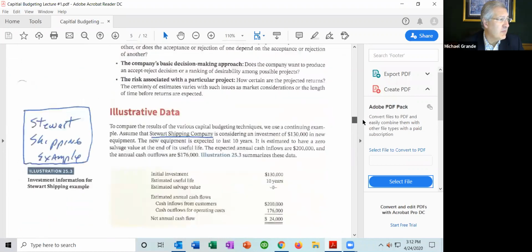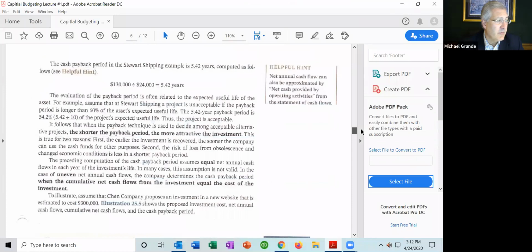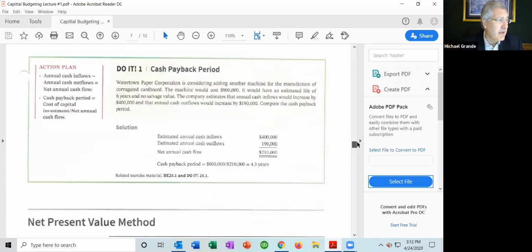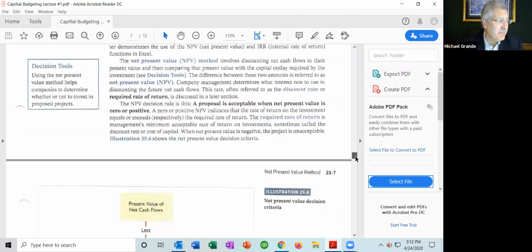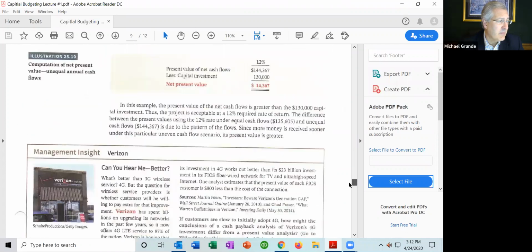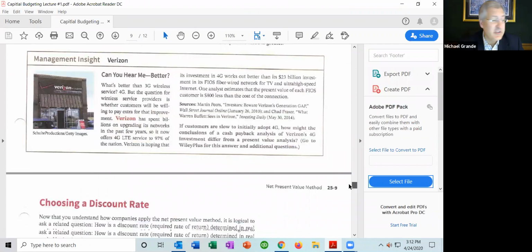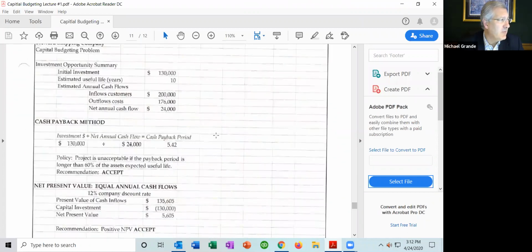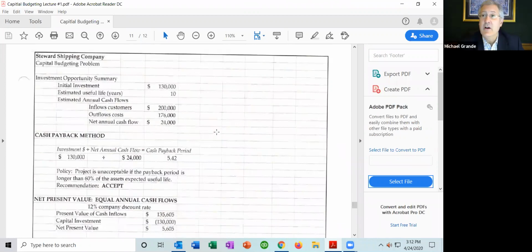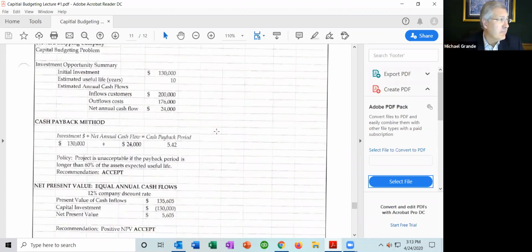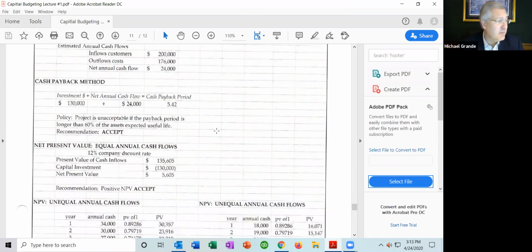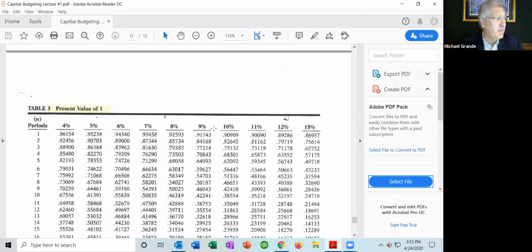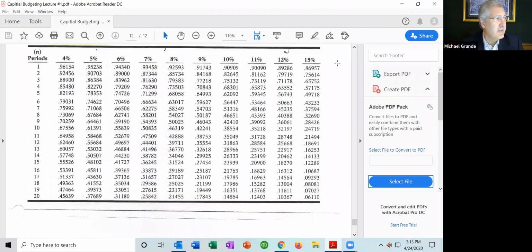Here is some reading that I'd ask you to do with regard to cash payback and net present value, which focuses primarily on Stewart Shipping. And then I have my one page, which is a summary of Stewart Shipping Company using cash payback, then net present value, an annuity, and then unequal cash payments. I'd ask you to look at them and be familiar with the two tables.